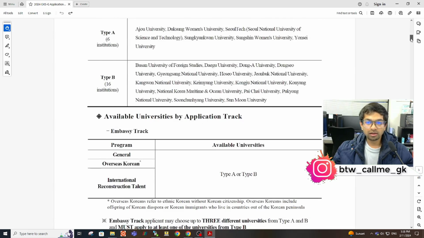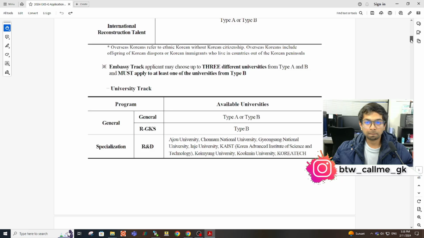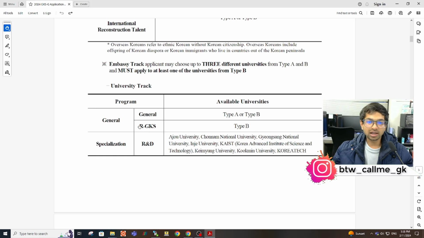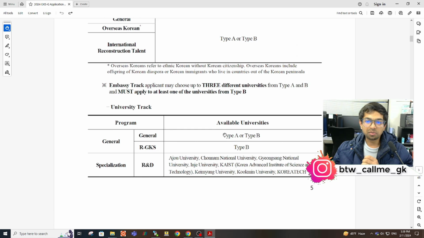Then if you go ahead, you will see an addition to the program, that is GKS. It's a program where they focus on local government, and you have to study on some specific topics. This is something which I'm not even sure about, so I would recommend you to ask the university directly about this program. But if you are applying to the general program, that is a general master's degree or doctor degree, then you can stick to type A and type B universities.